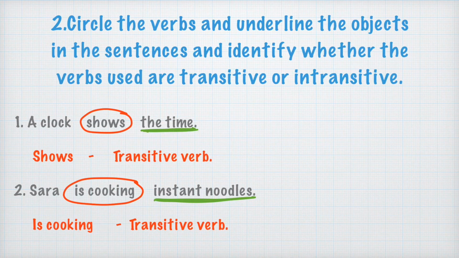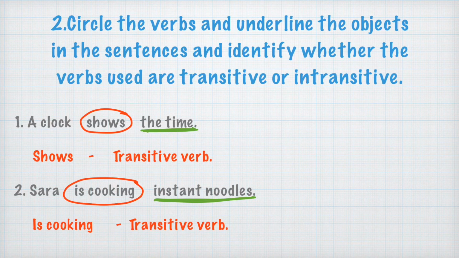Exercise number 2 says, circle the verbs and underline the objects in the sentences and identify whether the verbs used are transitive or intransitive. Sentence number 1 in the exercise says, a clock shows the time. Here, shows is the verb and because the verb shows is taking the object the time, it is a transitive verb. Thus, we can identify shows is a transitive verb.